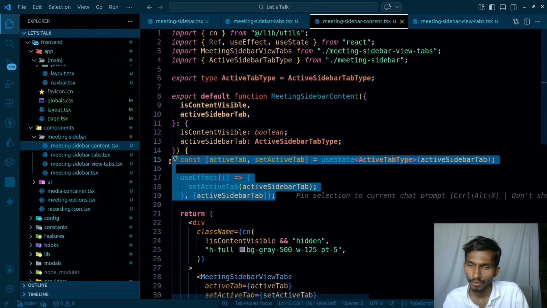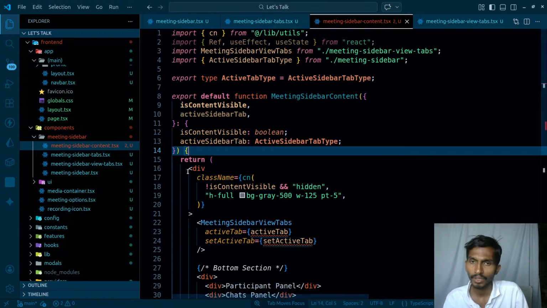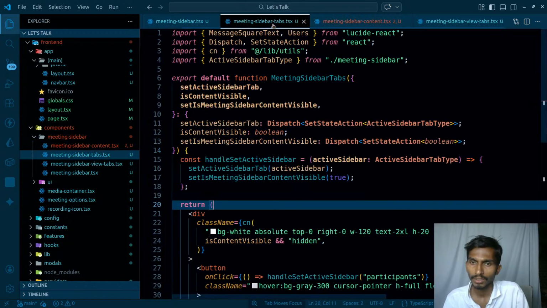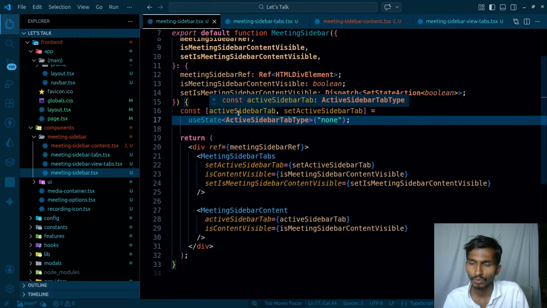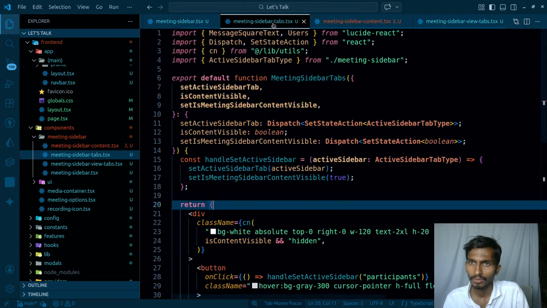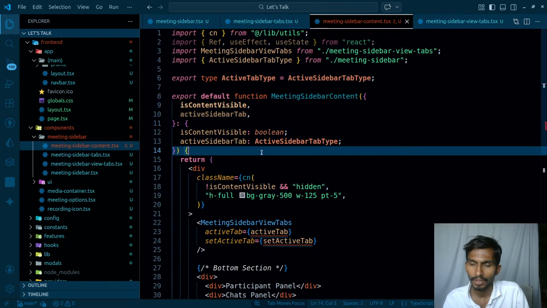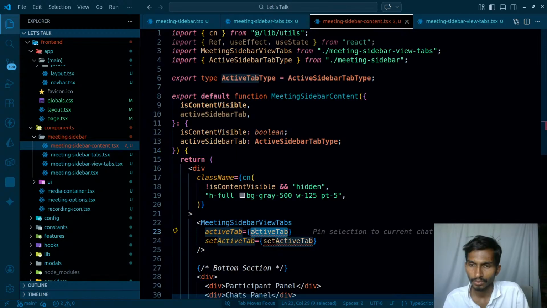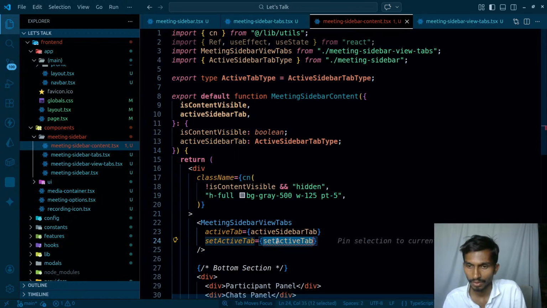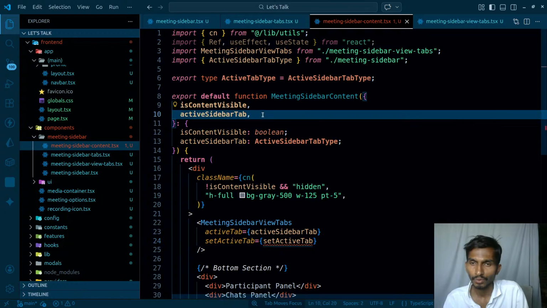So if I don't set the value here, yeah, it can be like that. Instead of setting the value of active tab here, the active tab is directly going to be maintained from the outside, because if I click outside, that doesn't really have any effect. So if I just simply get rid of this, and I come back to this particular section, active sidebar tab, this value gets set here, and active tab, set active tab. So I'm just simply going to be sending active sidebar tab, and I'm going to be getting set active sidebar tab.